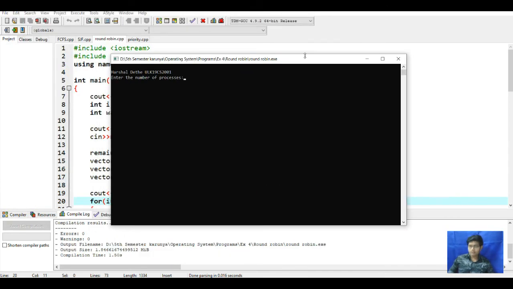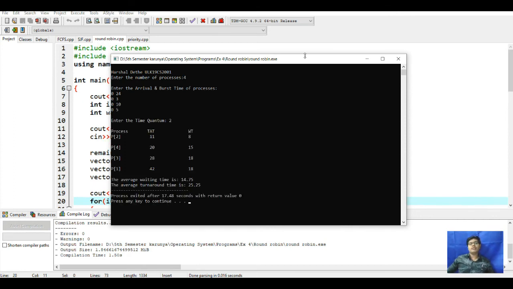So here we can see I am entering 4 processes. If we enter 0 0 3 0 10 0 5, and the time quantum we give is 2, here is the process turnaround time and waiting time. Process 2 has a turnaround time of 11 and waiting time of 8. For 4 it is 20, 15, 28, 18. For process 1 it will be 42 and 18, meaning it will go back and back.